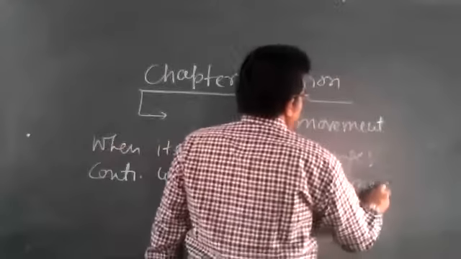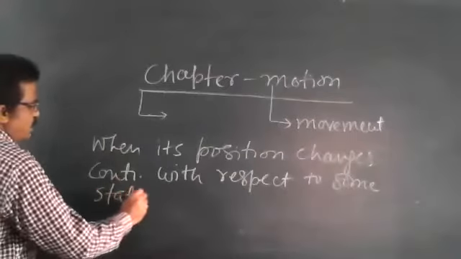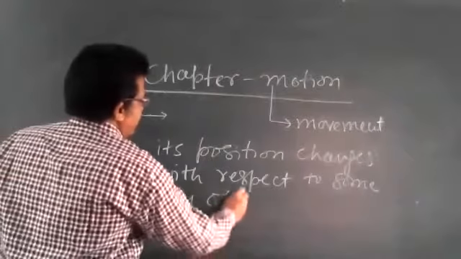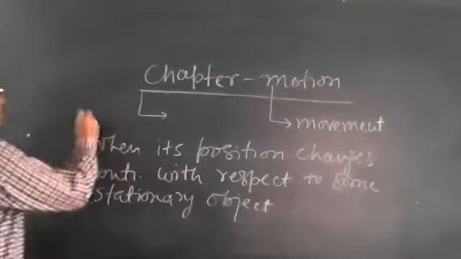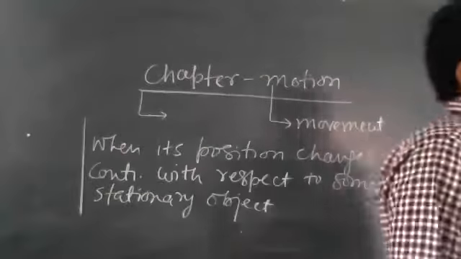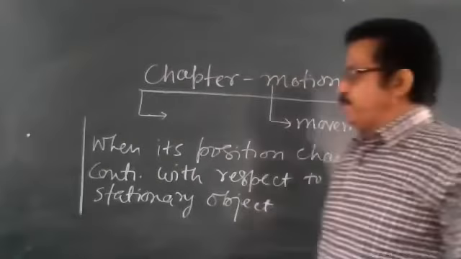Write down: when its position changes continuously with respect to some stationary object.